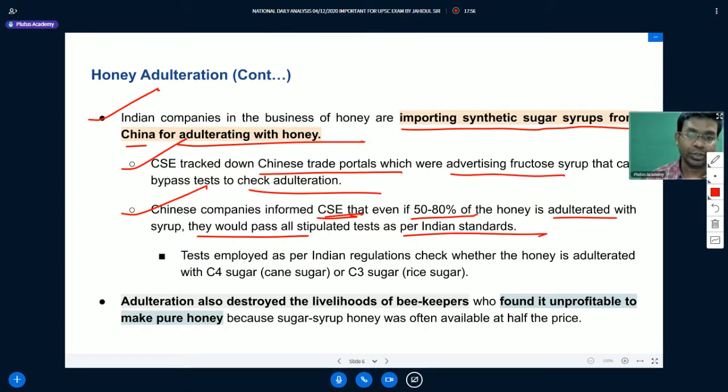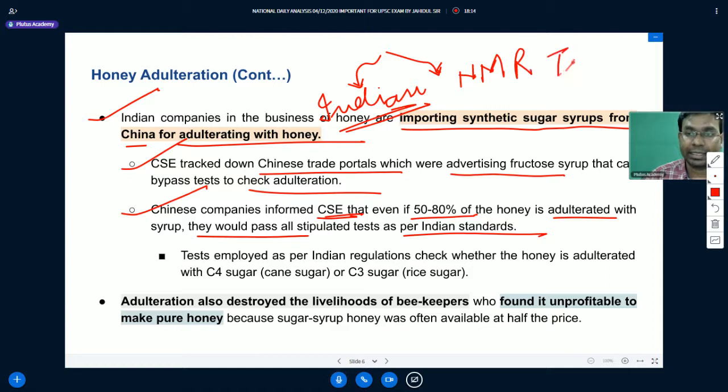When we compare the Indian standard and the international standards, there is a huge difference. In the Indian standard, they check only for two types of sugar in the honey, but the international standard uses the NMR test, which tests at the molecular level.